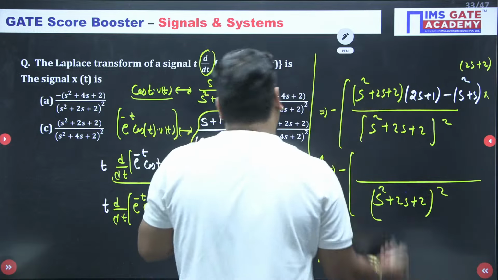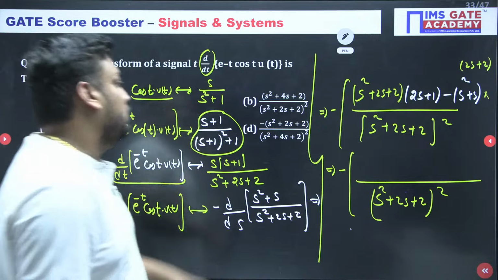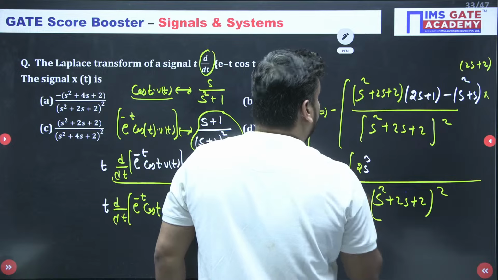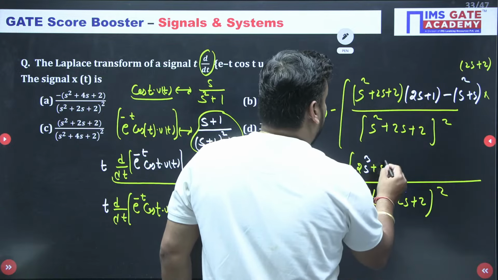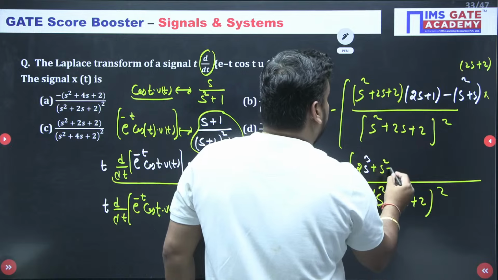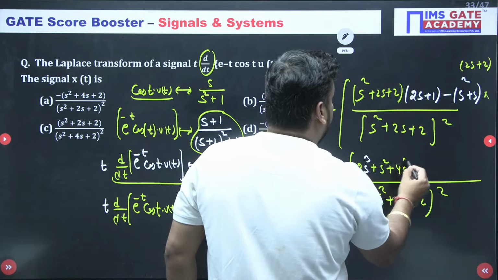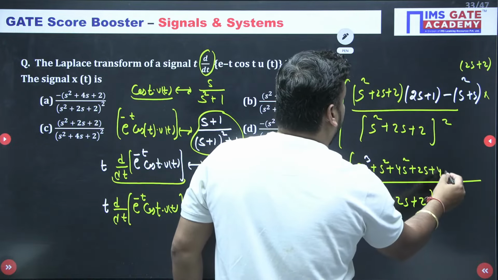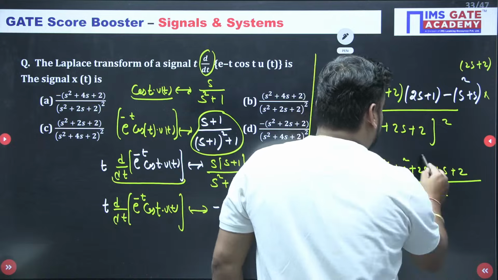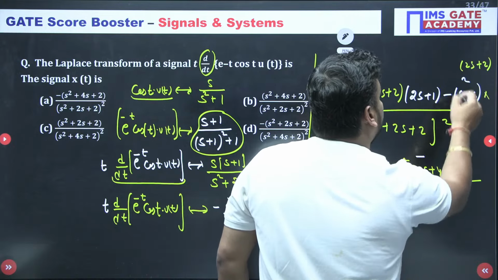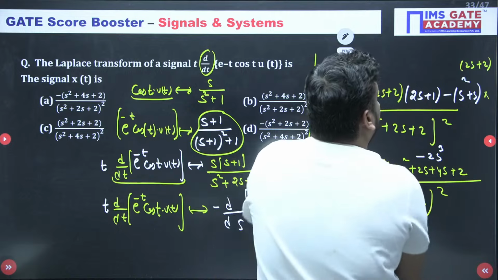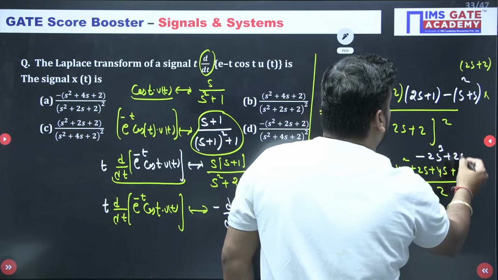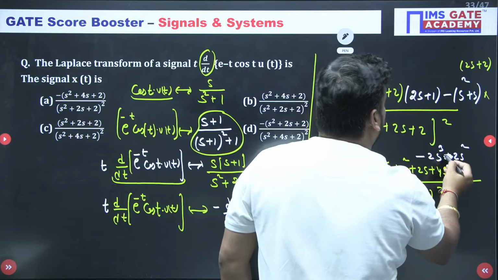When you multiply s square plus 2s plus 2 by 2s plus 1, you get 2s cube, then s square into 1, then 4s square, then 2s, then 4s and plus 2. And minus, writing on the upper side, 2s and s gives 2s cube again, then 2s square again. All of this is also minus.